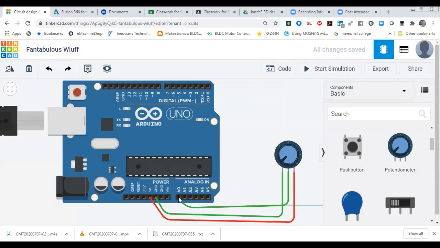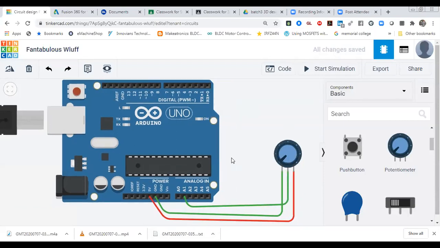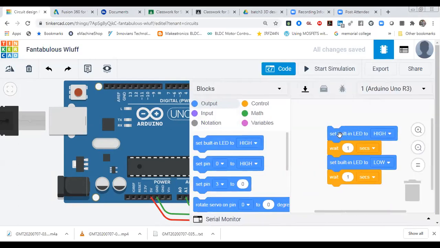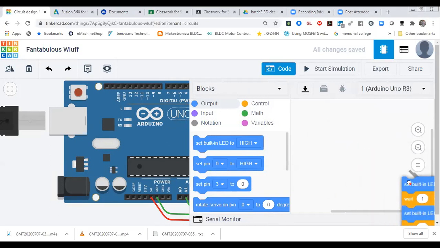You can connect it with any analog pin. So I'm going to use A0, A1, anyone you can use. So in A1, we have to write code for the A1 pin. So over here, I'm going to my code and let's see how it is working and how we can read any value over here. This one is the default code. I'm going to delete it. That is for pin number 30. The built-in pin is pin number 30, that is inbuilt in the Arduino. Okay.